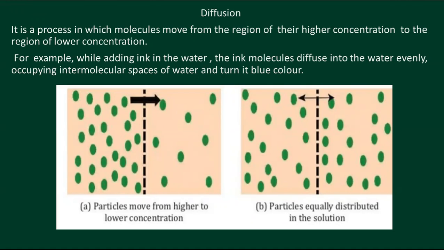For example, one example is mentioned here with the help of a diagram. We are going to add ink in the water. Then the ink molecules diffuse into the water, evenly occupying the intermolecular spaces of water, and slowly the water turns blue, because we added blue ink in the water. Look at the first picture, A. Particles are moving from higher concentration to lower concentration. Then after some time, these particles are equally distributed in the solution. So this example shows the process of diffusion.